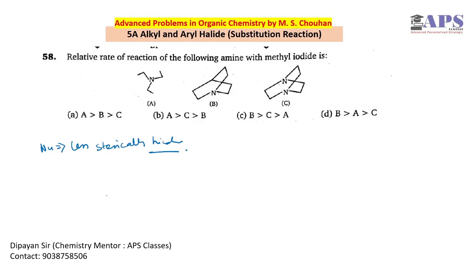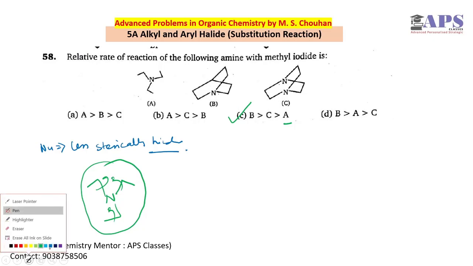If we see molecule A, we have three alkyl groups which can rotate. Due to this rotation, it will increase the steric hindrance of the molecule, and the nucleophilicity will decrease. In this case, we have minimum nucleophilicity for this nucleophile. So A is the last one, and we have only one option, so C is the correct one.